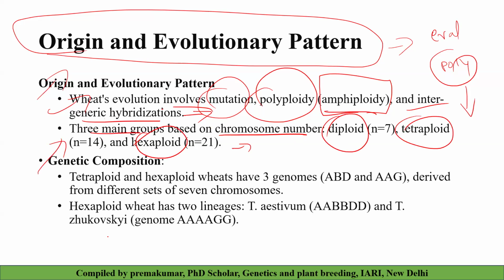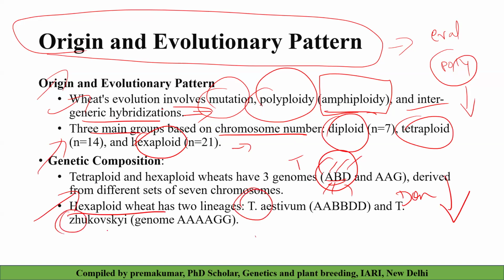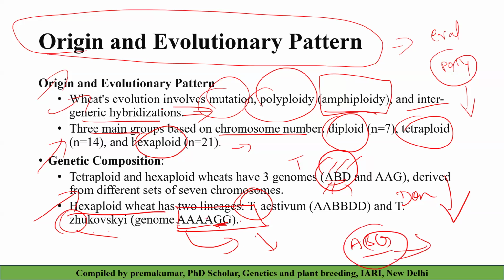Looking at the genetic composition, nowadays the cultivated wheat has three genomes A, B, D, and each genome is derived from a different donor during evolution. Another wheat variety is Triticum aestivum, hexaploid, and Triticum jacobacus. It is also asked many times in the exam: what is the genomic constitution of Triticum jacobacus? It's actually AAGG. Normally we confuse it with ABG. It's not ABG, it's AAGG, a tetraploid of A and an addition of GG.